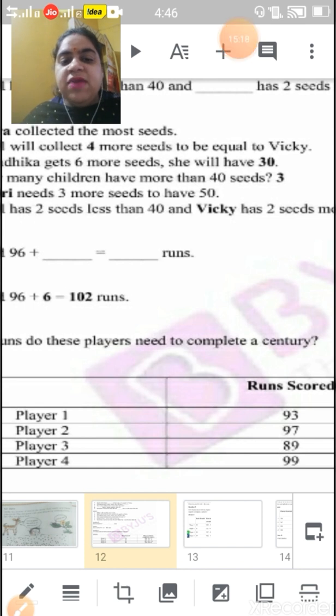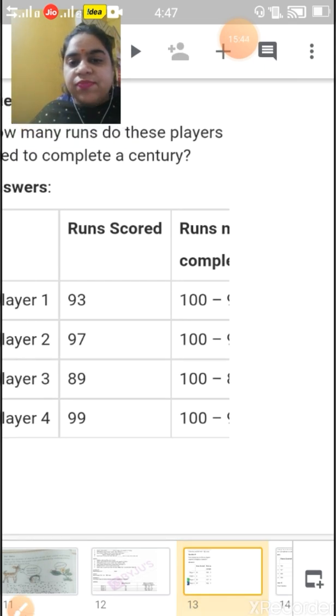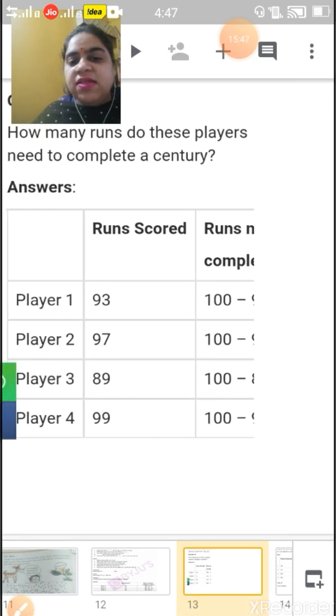Player 1 has 93 runs, player 2 has 97 runs, player 3 has 89 runs, and player 4 has 99 runs.